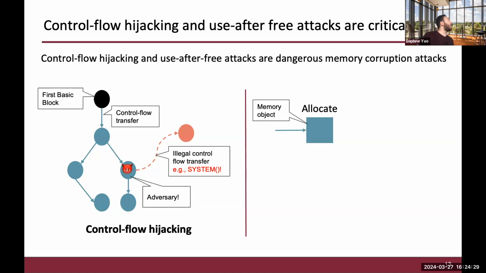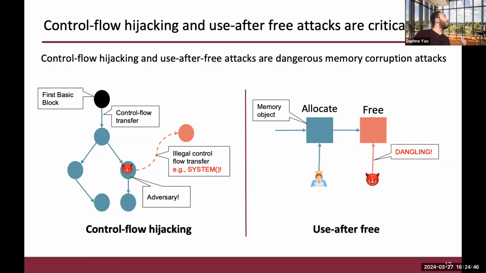And the next type of attack is a use after free attack. Use after free attacks are a type of temporal attack. These types of attacks exploit the dynamic memory and the heap allocation that's in memory. A pointer is allocated on the heap, and it can be used by the program legitimately. But when the memory itself is freed, the pointer becomes what is referred to as a dangling pointer. And this can be exploited by the attacker to violate the memory and execute a memory corruption vulnerability attack.